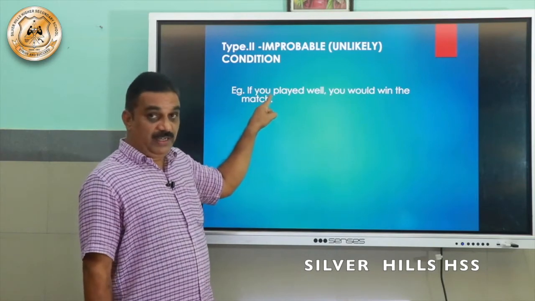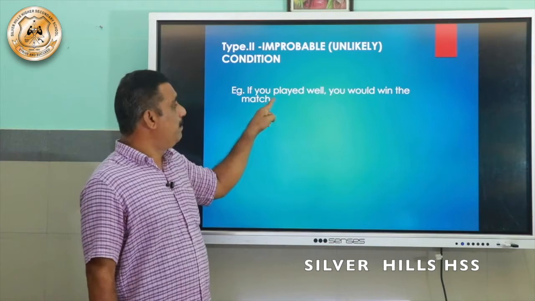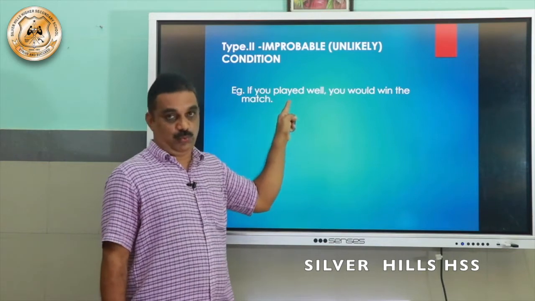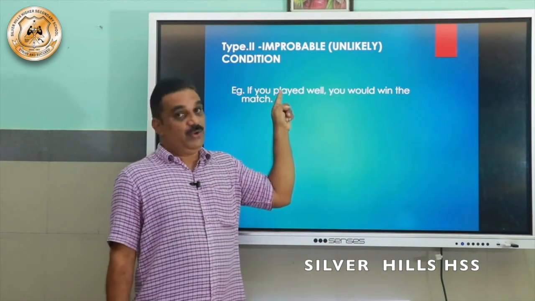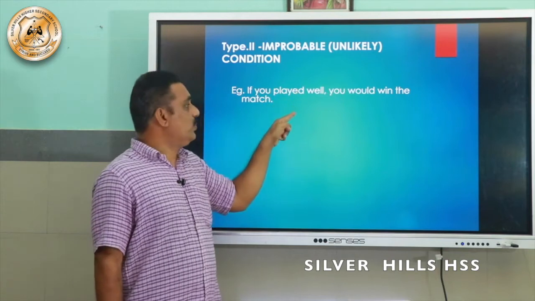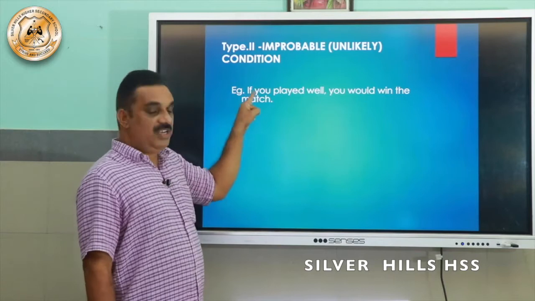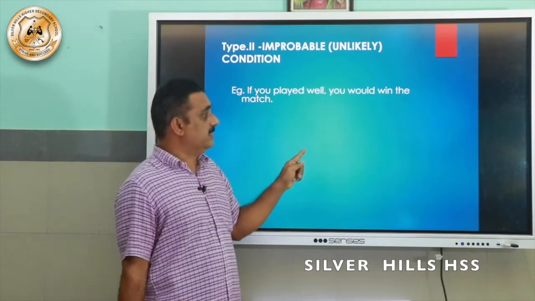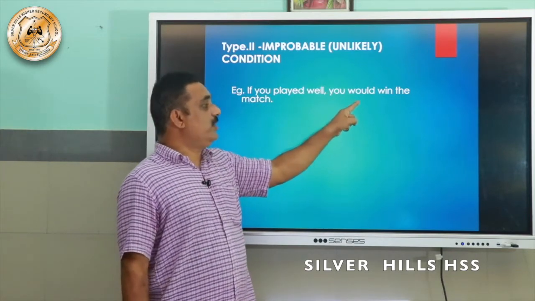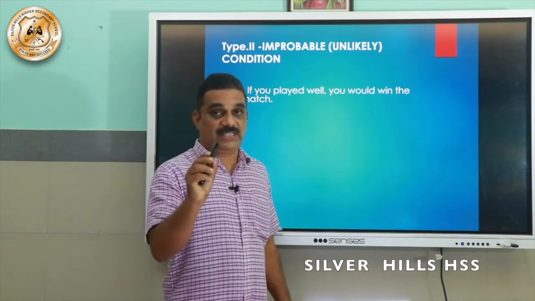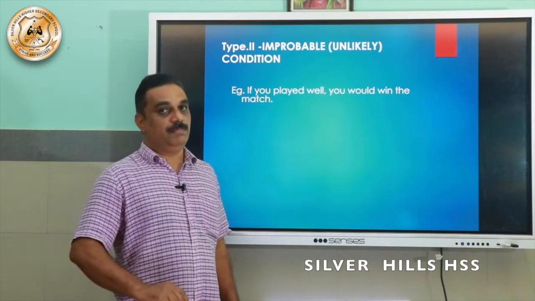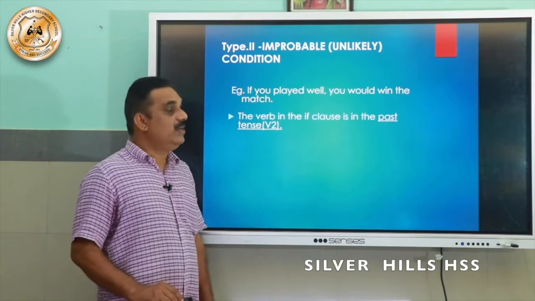The verb in the if clause became V2, past tense. If the verb in the if clause is V2 or past tense, in the main clause you have would plus V1 as the verb phrase.